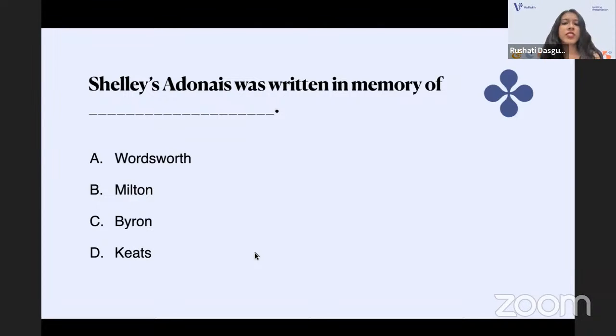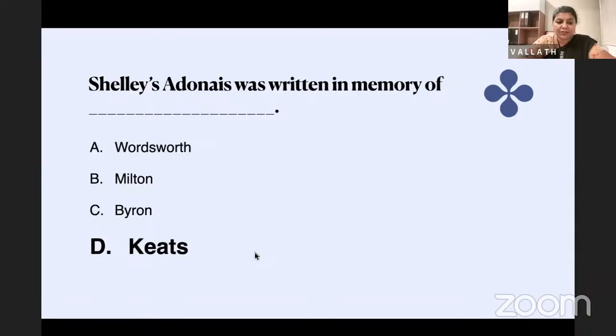Shelley's Adonais was written in memory of, is it Wordsworth, is it Milton, is it Byron, or is it Keats? It is Keats. Adonais is a very famous work by Shelley, and it was dedicated to Keats actually. Yeah, 1821, the year in which he died.